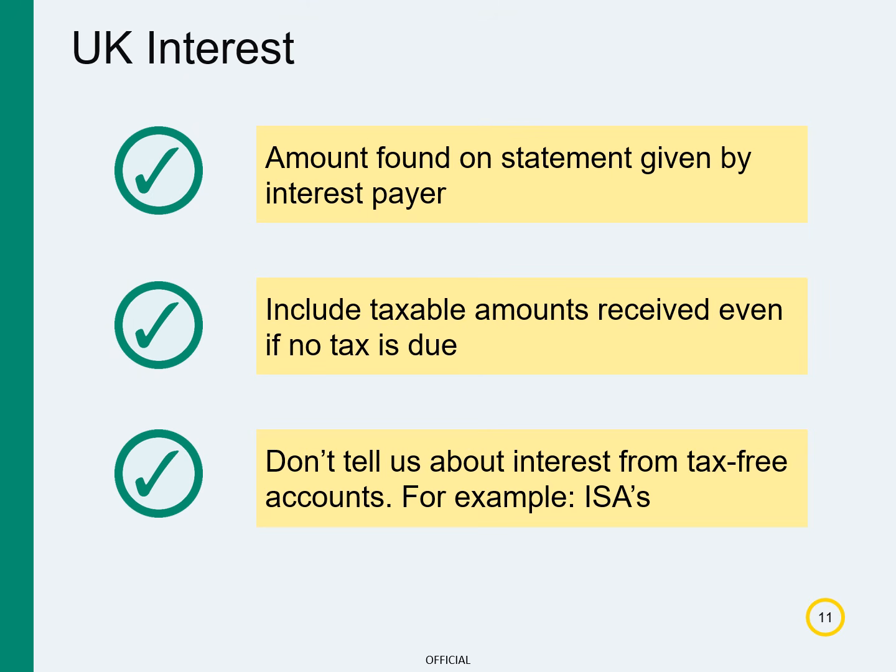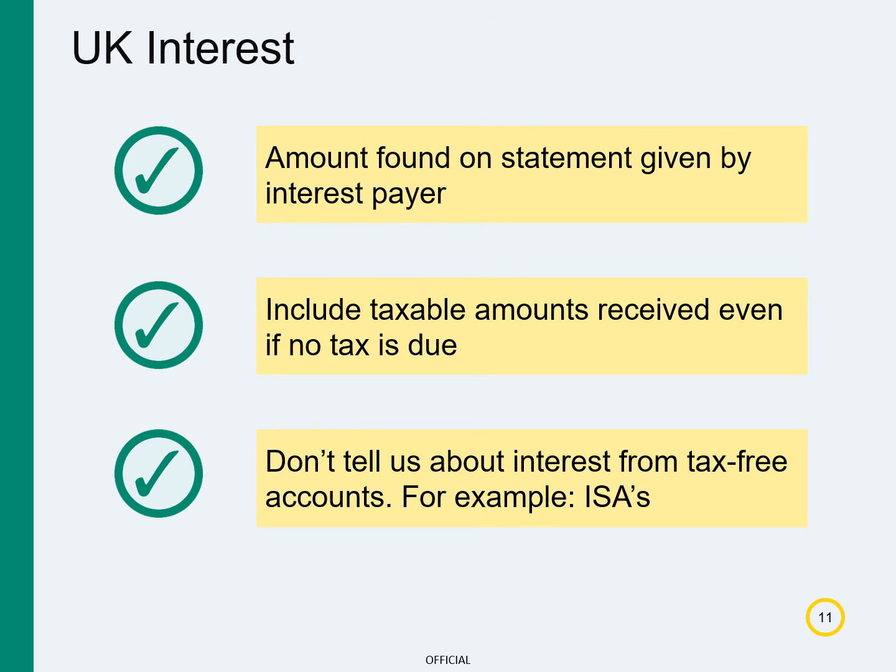The amounts you need to tell us about will be on the statement given to you by the interest payer. Although many people can earn some interest from savings without paying tax, you should still include any taxable amounts received, even if no tax is due. If any tax is due, the system will work this out for you.